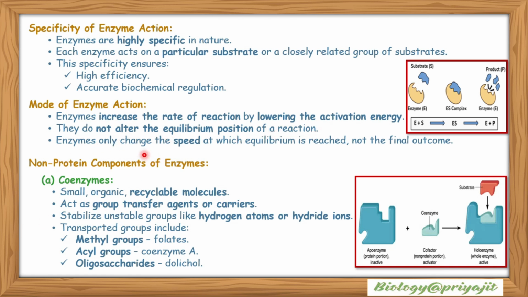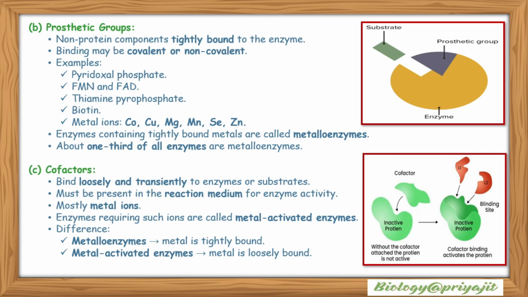Enzymes basically change the speed at which equilibrium is reached, but not the final outcome. So what are the non-protein components of enzymes? First one is a coenzyme. Coenzymes are small organic recyclable molecules. They act as group transfer agents or carriers. They stabilize unstable groups like hydrogen atoms or hydride ions. They transport groups including methyl groups like folates, acyl groups like coenzyme A, and oligosaccharides like dolichol.